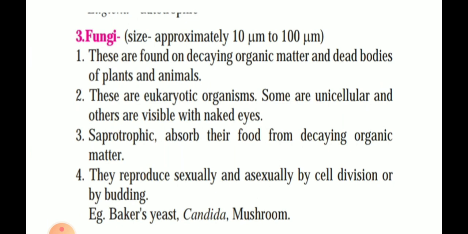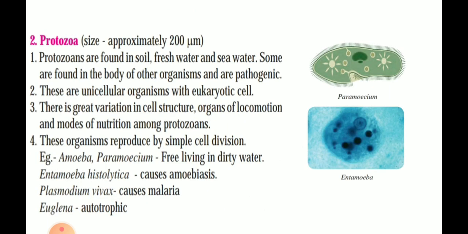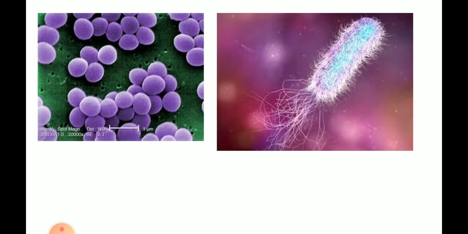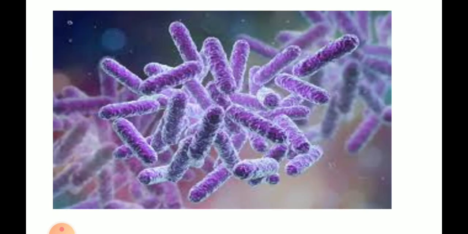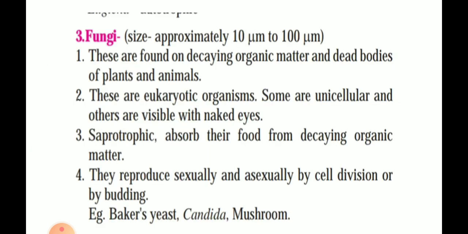For today we will study only these three things you have studied: bacteria, protozoa and fungi. I want you to write down these characteristics. If somebody asks what actually we have to write, you listen to the video carefully, you will get your homework.